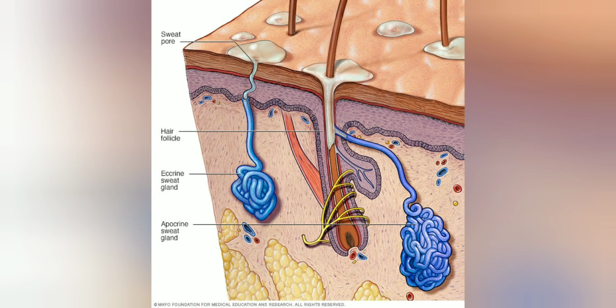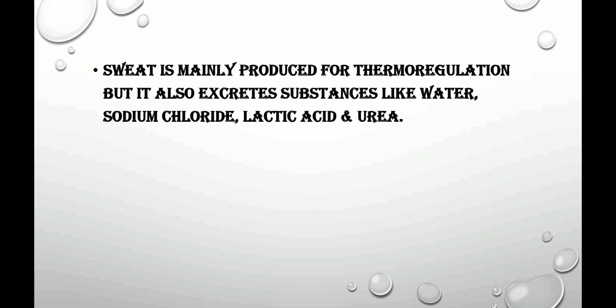These sweat glands are simple, unbranched, coiled tubular glands which opens on the surface of skin through an opening called sweat pore. Sweat is mainly produced for thermoregulation, but it is also useful in excretion of substances like water, sodium chloride, lactic acid, and urea.